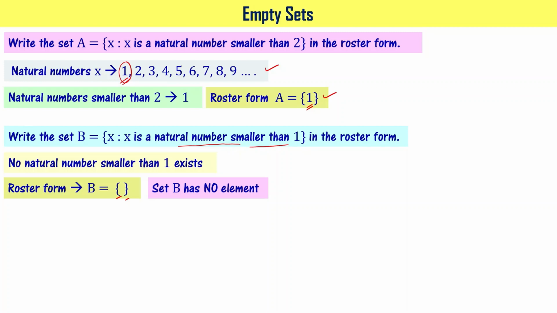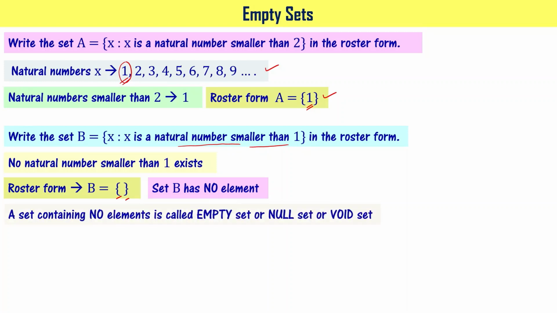Please note this. A set containing no elements is called an empty set or a null set or a void set. Please remember this notation. A set containing no elements is called empty set or null set or void set. So B is an empty set, or B can be said to be a null set or a void set, right?